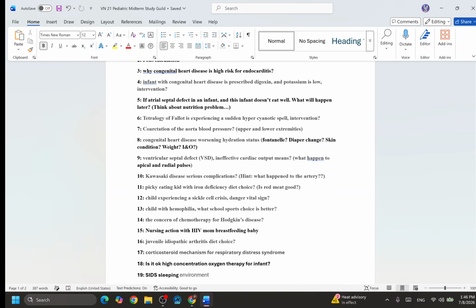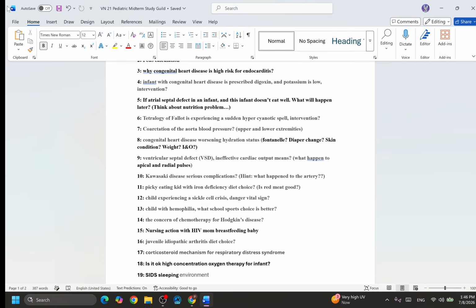All right. A cardiology fellow is experiencing a sudden hypercyanotic spell. So what does that mean? This baby is not receiving oxygen very well and suddenly becomes a blue baby, maybe purple on the lips. What will you need to do immediately? Remember, what kind of position you need to use, and what you can give. Can you give something, or what position are you going to put the baby in? This is the hint.